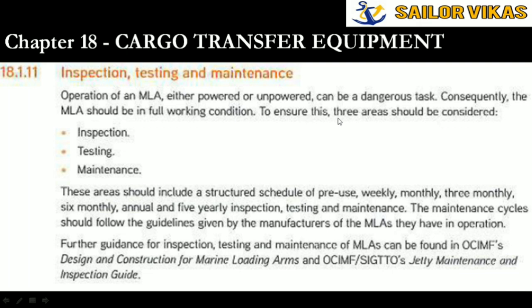To ensure this, 3 areas should be considered: inspection, testing and maintenance. This should include a structured schedule of pre-use, weekly, monthly, 3 monthly, 6 monthly, annual and 5 yearly inspection, testing and maintenance. They have mentioned clearly that it should all be done by the terminal, and for further guidance you can refer to the OCIMF Design and Construction of Marine Loading Arms and SIGTTO's Jetty Maintenance and Inspection Guide. So it has clearly said that this inspection should be done.